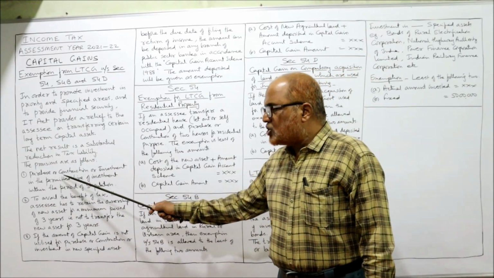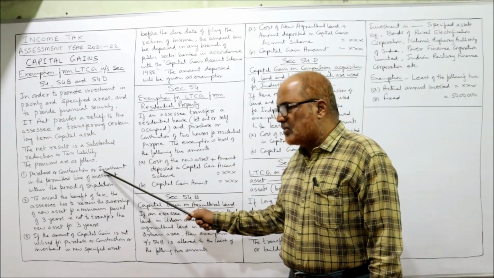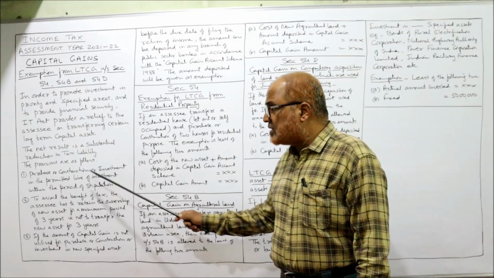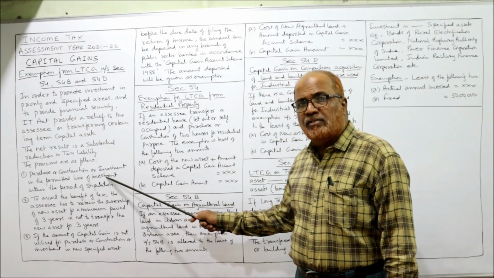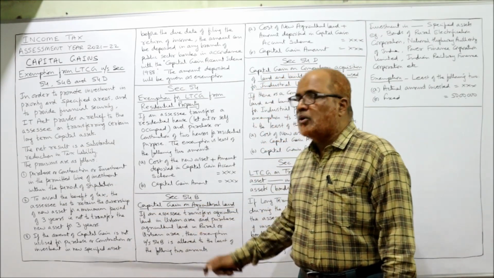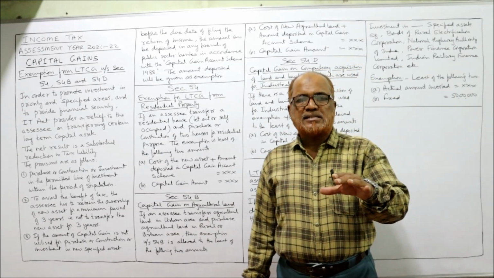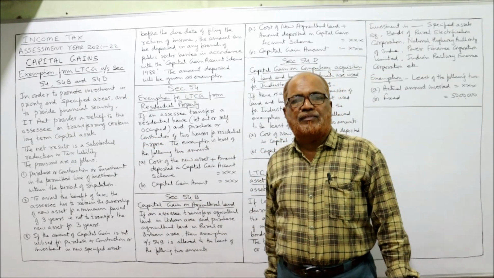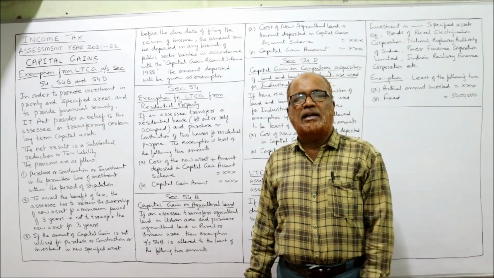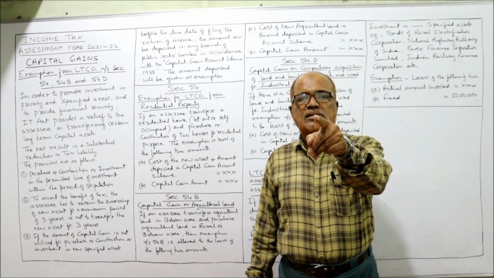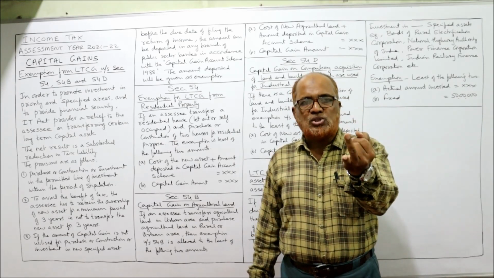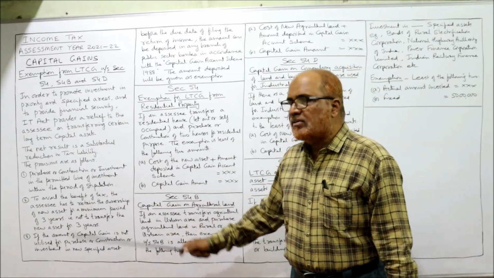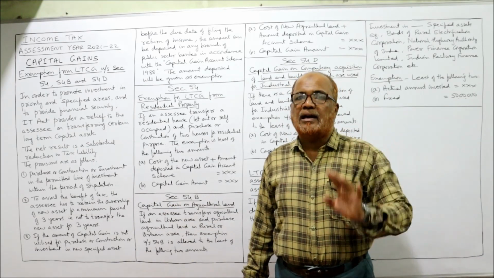The first: purchase or construction or investment. Remember three words: purchase, construction or investment in the permitted line of investment within the period of stipulation. So Income Tax Act says if you want to avail exemption under section 54 or 54B, 54D, like that, what you have to do is you have to purchase, you have to construct, or you have to make the investment. You have to make the investment in the permitted line.